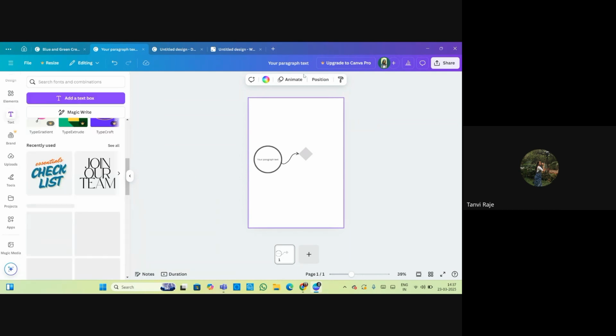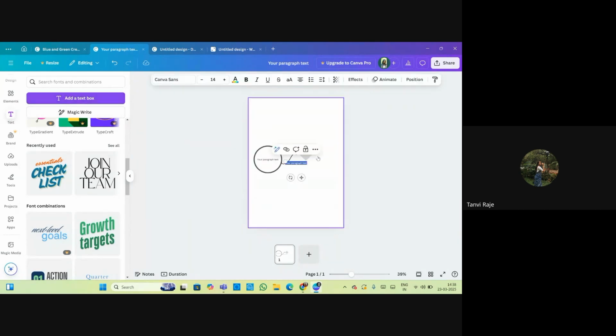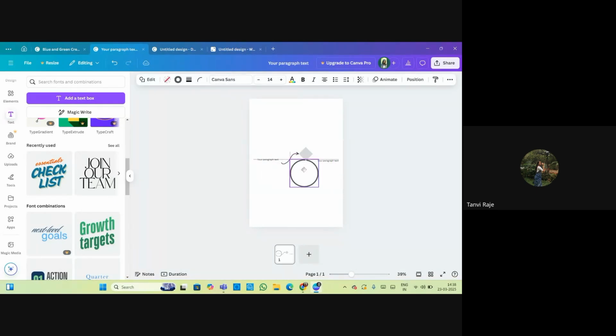You can point out this shape and you can add your own text box, and you can add the text of your content of the project, and you can add n number of arrows and circles. Or what you can do is make this the center, and from all the sides you can add the topics of that project.